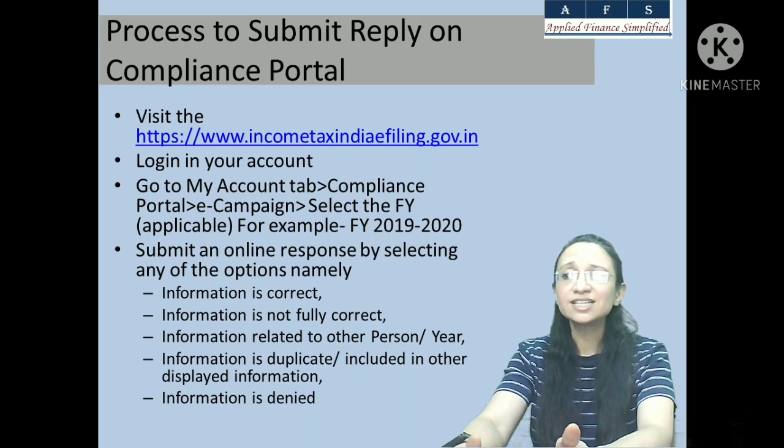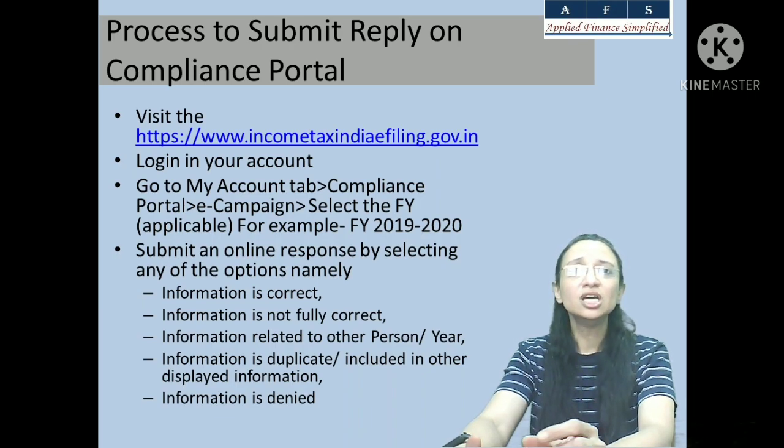Further, if you select information is denied, that means you are saying that this entry, the so-called high value transaction given in that tab, does not apply to you. In this case, the income tax department portal shows that a communication will be issued to the bank or the financial institution or whoever has submitted the source of information to them.